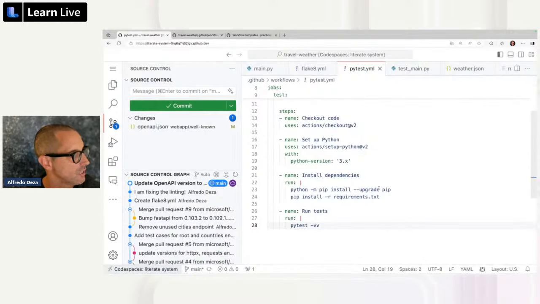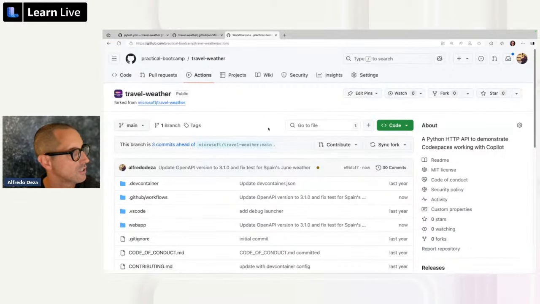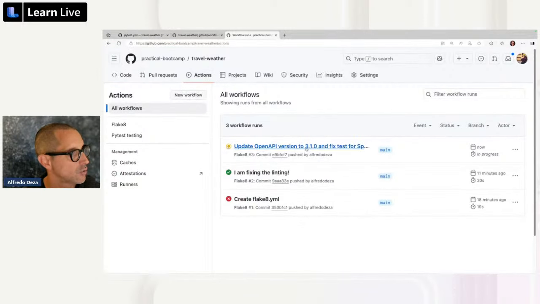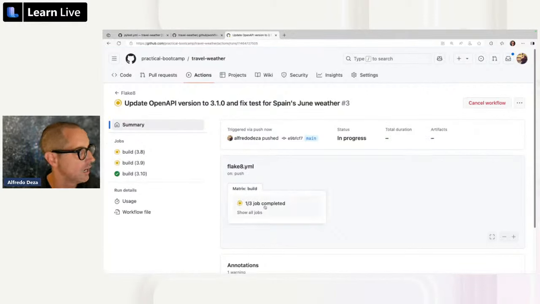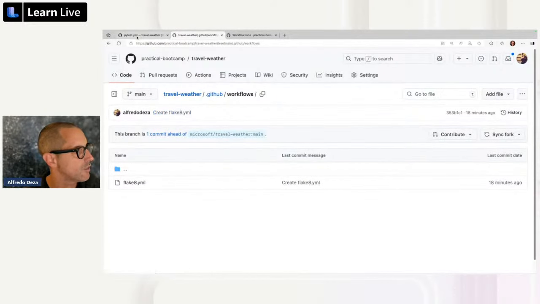All right, so that's pushing. Let's go to travel weather again. Let's click on actions. Oops. And now it's running. Update OpenAPI version to 3.1.0. Do you see all of the actions that are running? This is Flake, but the other one is not running. And do you know why it's not running? Well, it's not running because I didn't create a branch and I didn't create a pull request. So let's very quickly do that.